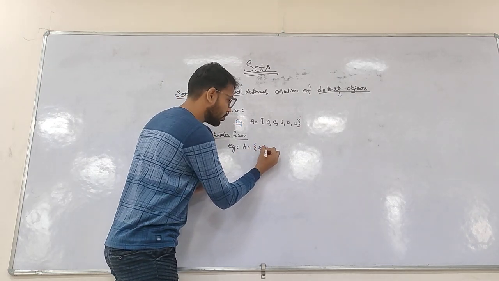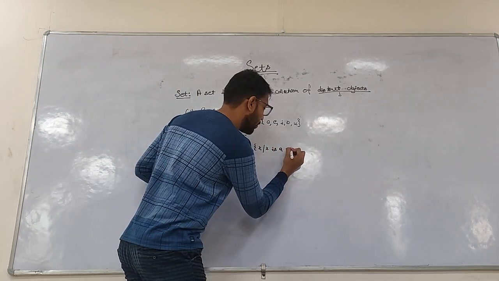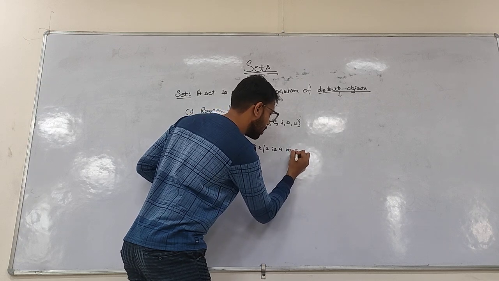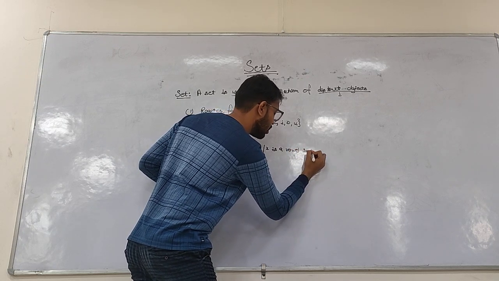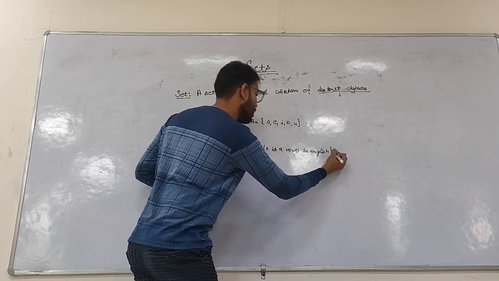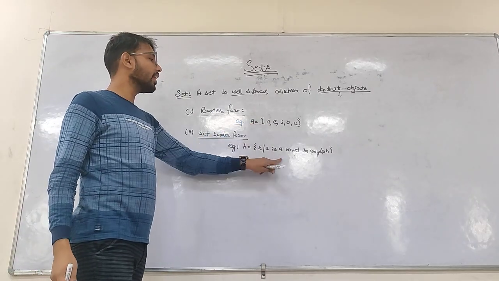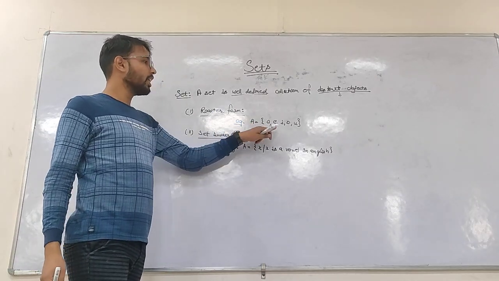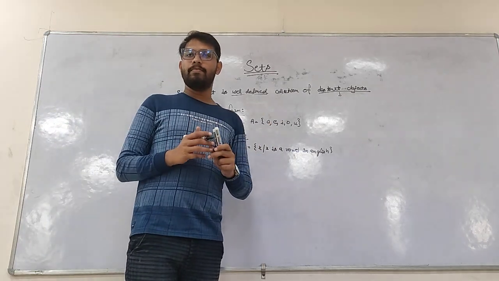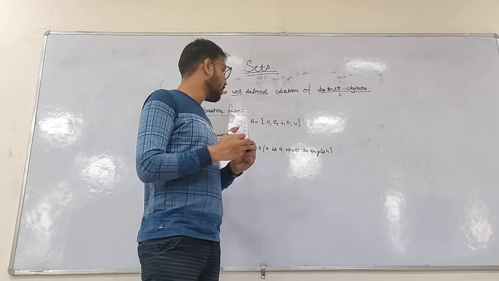So A equals {x : x is a vowel in English}. So in set builder form, we can represent the same thing in this format. In the roster form, we can write the same thing in this format.